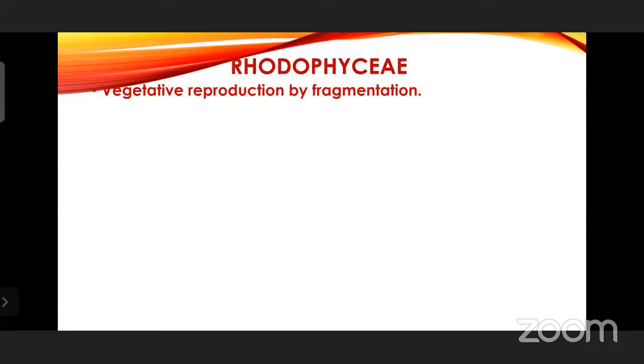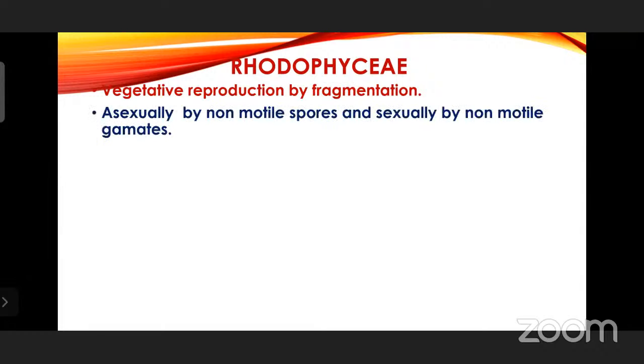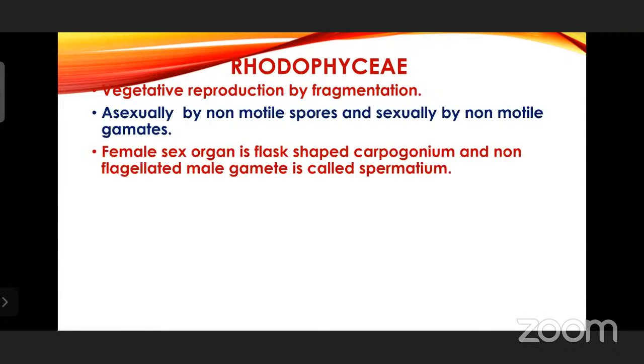Rhodophyceae, vegetative reproduction, the same thing, fragmentation. It is very common. Asexually by non-motile spores and sexually by non-motile gametes. This is the important point in Rhodophyceae. Red algae will have only non-motile spores, asexual also, and the sexual also non-motile. That means they will be lacking flagella. If flagella is present, motile spores can be seen. If flagella is not there, non-motile only. So remember these members do not have any flagella like others.